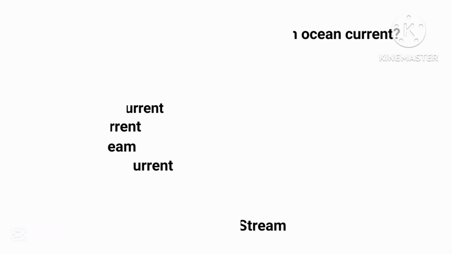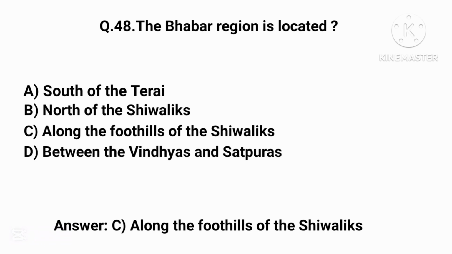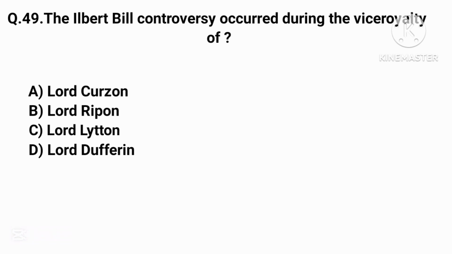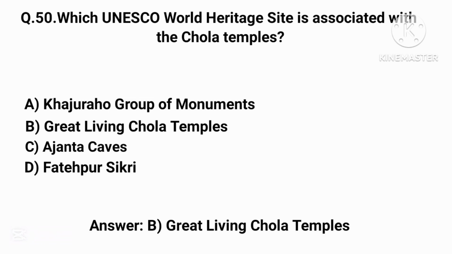Cold stream. The Bhabar region is located? Correct answer is option C, along the foothills of the Shiwaliks. The Ilbert Bill controversy occurred during the viceroyalty of? Correct answer is option B, Lord Ripon. Which UNESCO World Heritage Site is associated with the Chola temples? Correct answer is option B, Great Living Chola Temples.